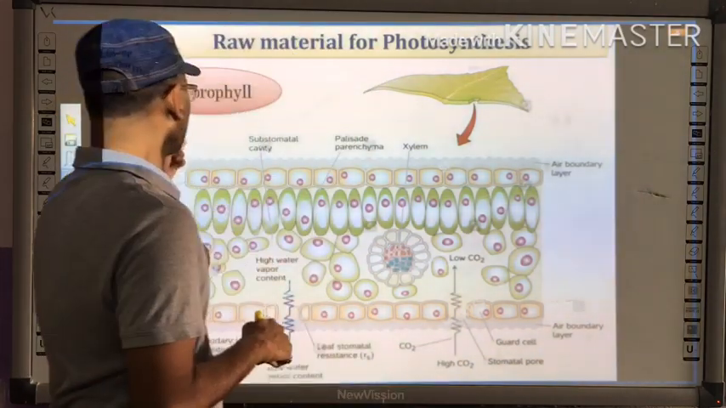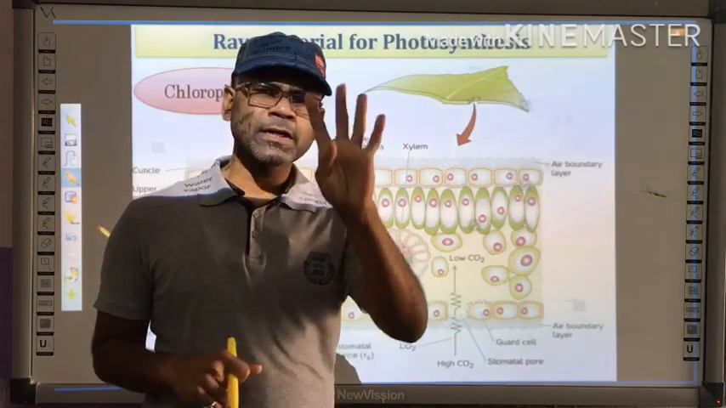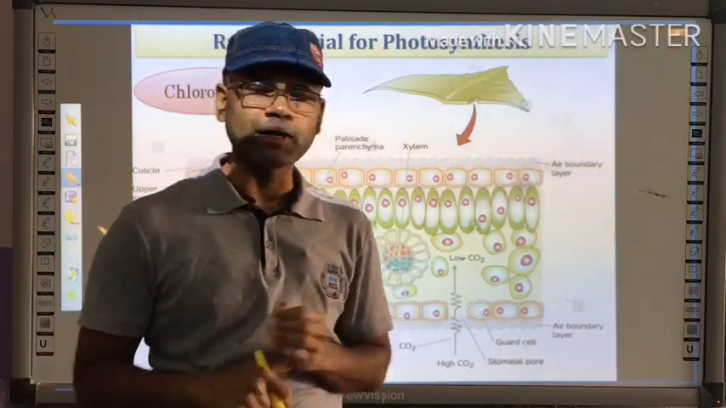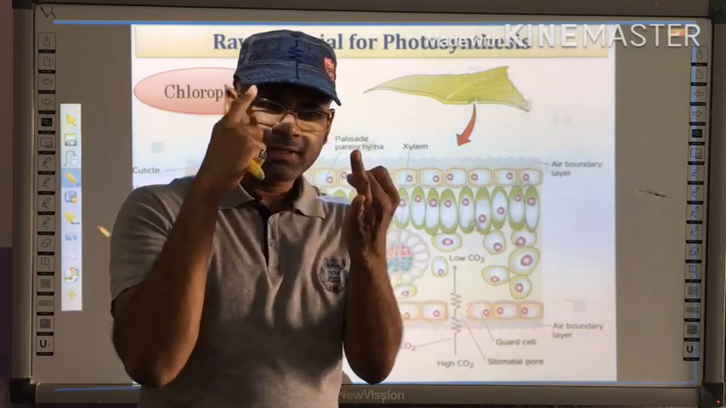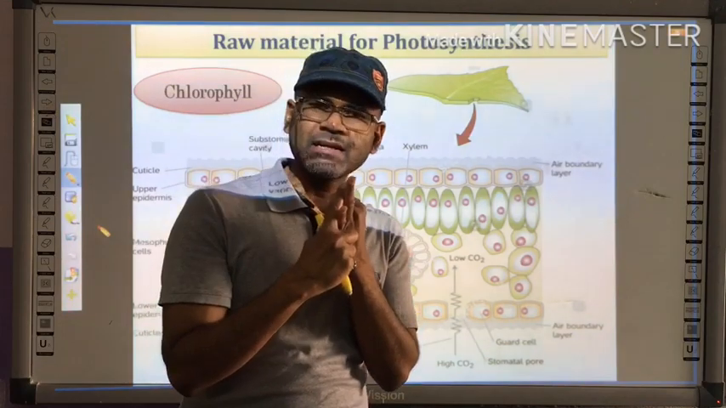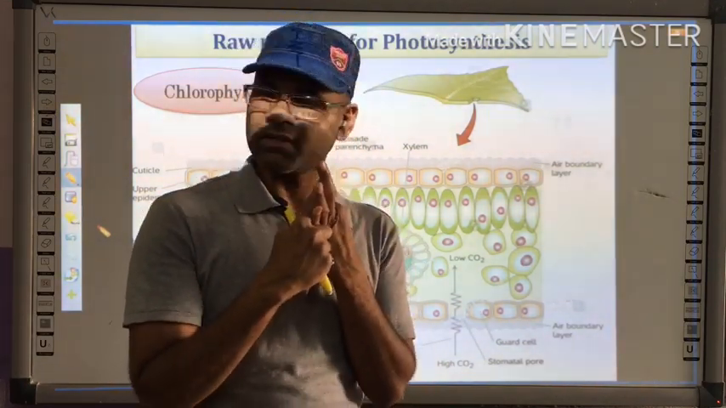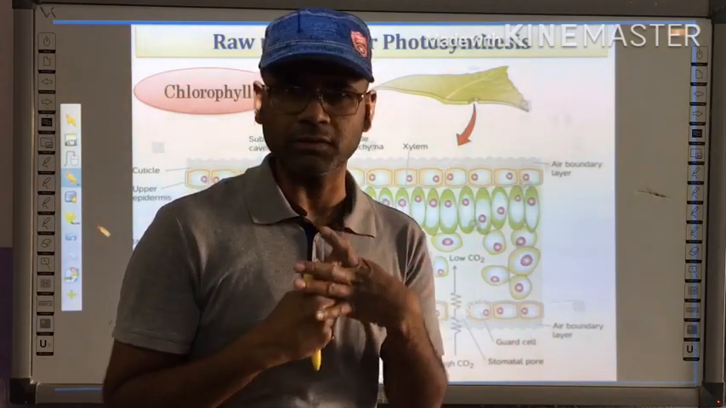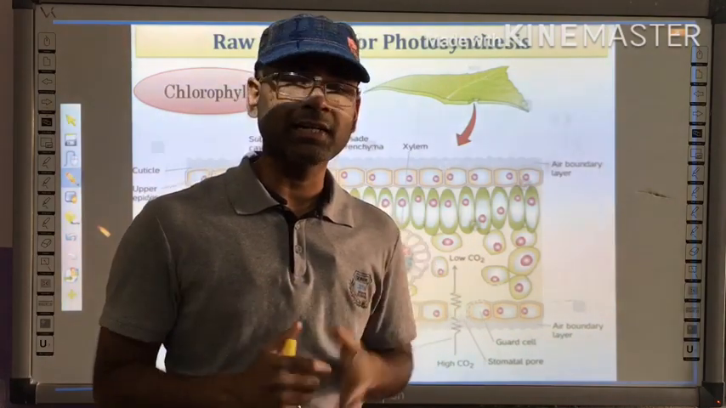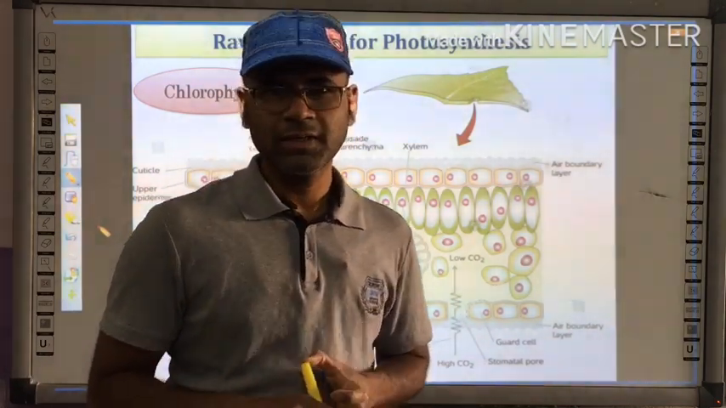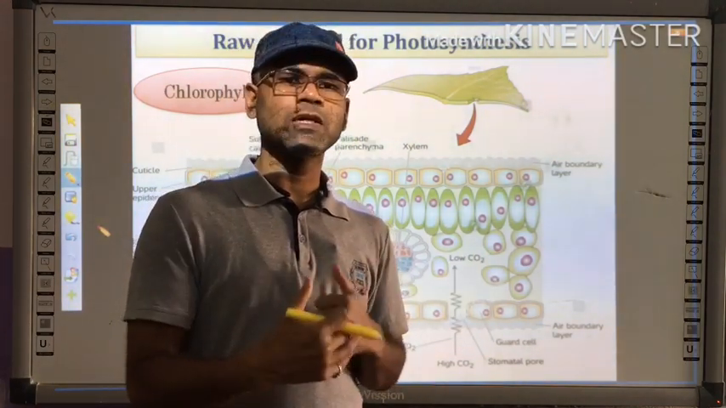So there are 4 important raw materials which are required. Let me tell you. First one is chlorophyll, then second one is carbon dioxide, an important gas, then it is sunlight, a very important product, and then it is water. So these 4 raw materials are required for starting the process of photosynthesis, right? Now in this topic I am discussing how they are important.